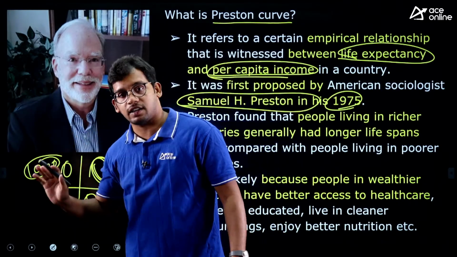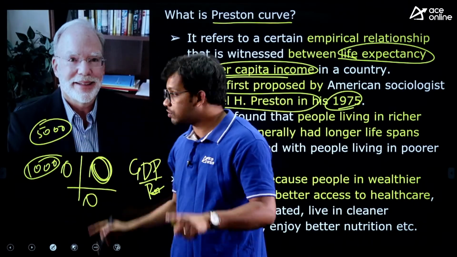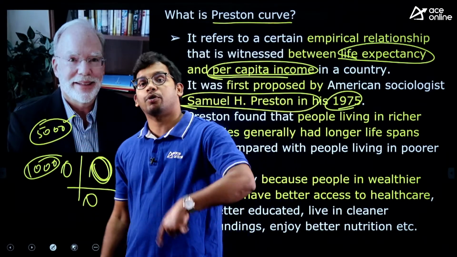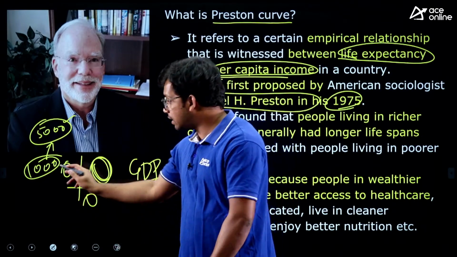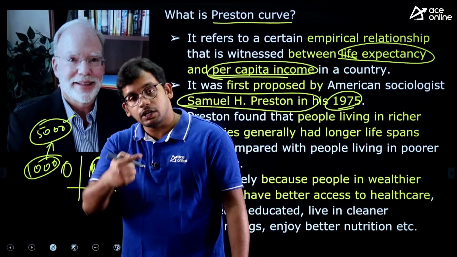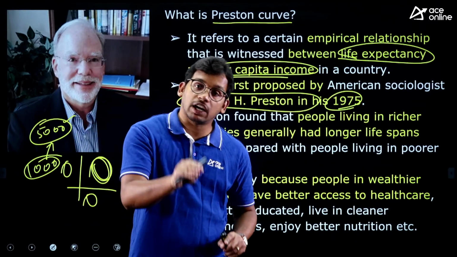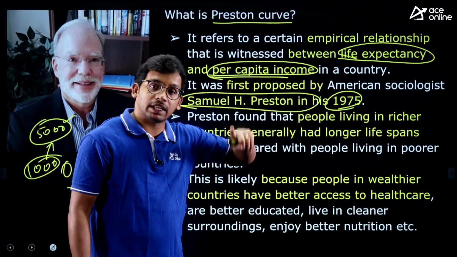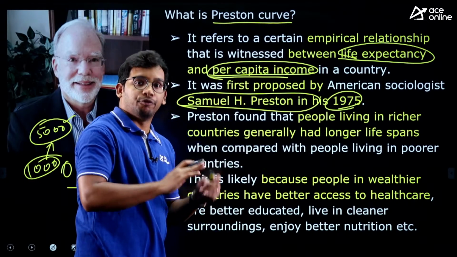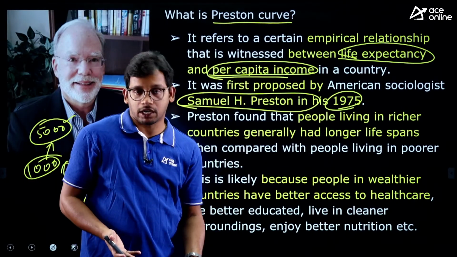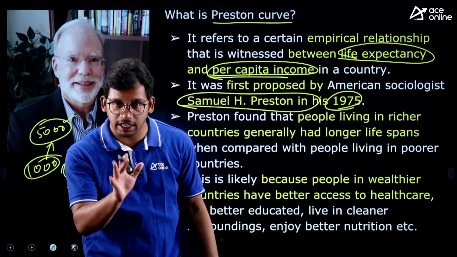And if in another country, take the example of USA, that single individual in USA is contributing for the growth or production of 5000 rupees. That means what? Per capita income of USA is higher than India, right? So whichever country is giving more per capita income, those countries' life expectancy at birth will be higher. So it is a direct proportion. He says that whichever country is having higher per capita income, whoever is producing more, it also leads to higher life expectancy at birth, right?